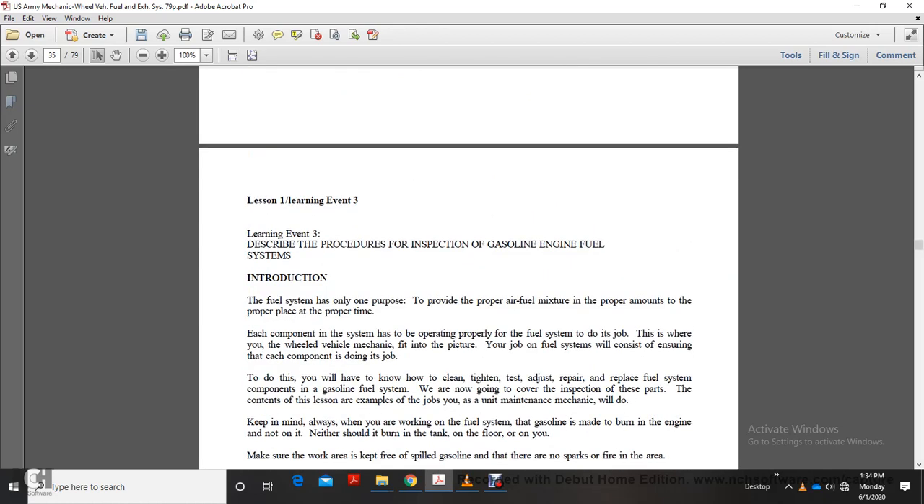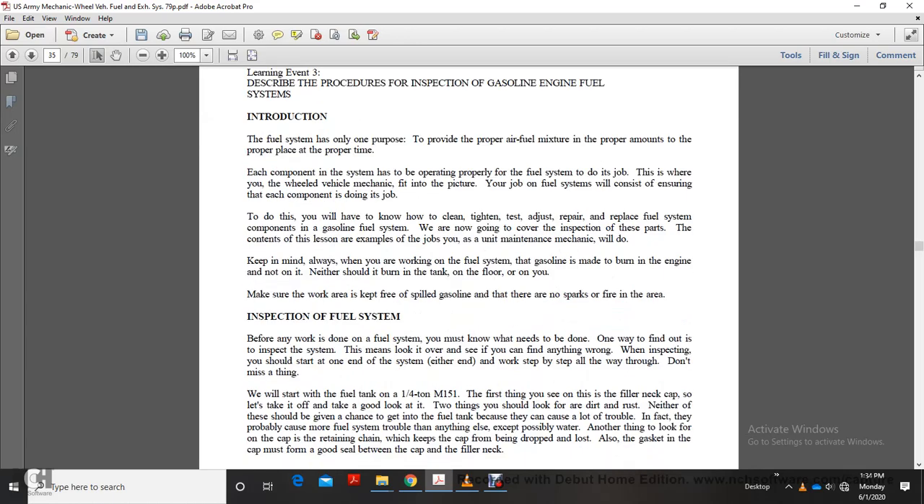Alright, learning event 3. Describe the procedure for inspecting the gasoline engine fuel system. The engine must be provided with the proper air-fuel mixture, in the proper amount, at the proper time. Each component of the system has to operate properly for the fuel system to do its job. The whether, the wheel, vehicle, mechanical fit into the picture.